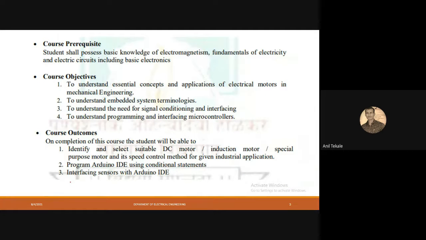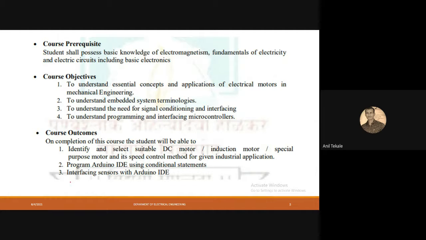So now we'll understand the course objectives. In the course objectives, we will understand various concepts and applications of electrical motors which are used in mechanical engineering. Just let me admit the students.